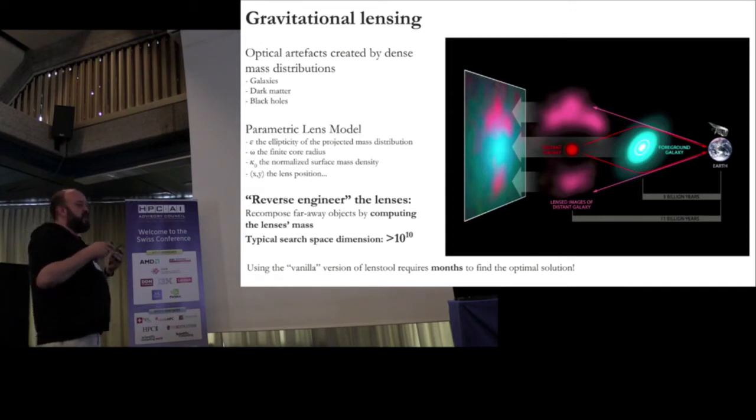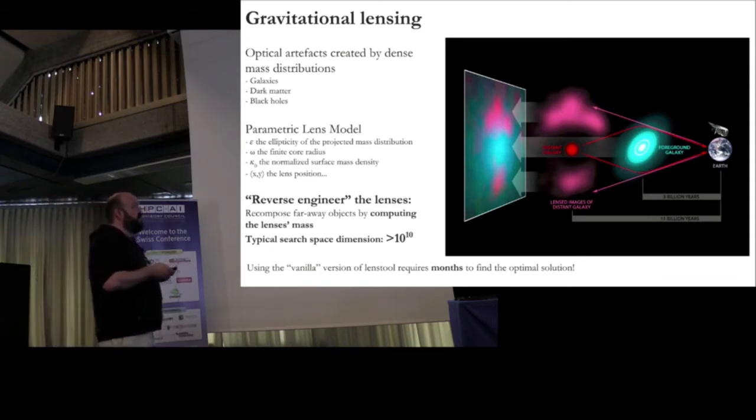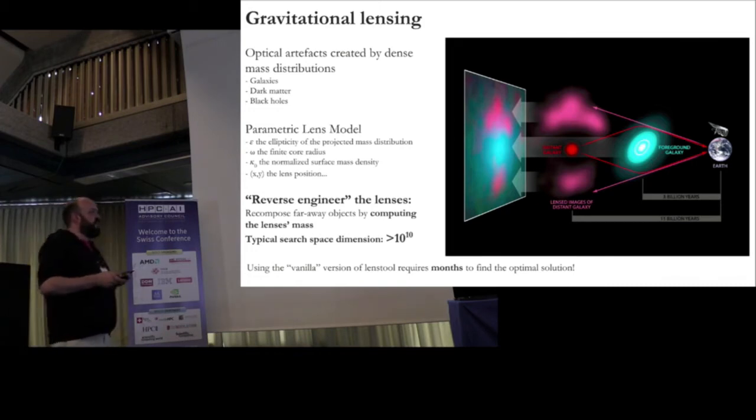This is the algorithm that we implemented. The first step is to compute all the gradients for all the pixels in the image. This equation that I showed you before uses the parameters of the lens that you put inside your equation. This is a parametric model, and then we compute the gradients for all of the pixels of the image that we get.